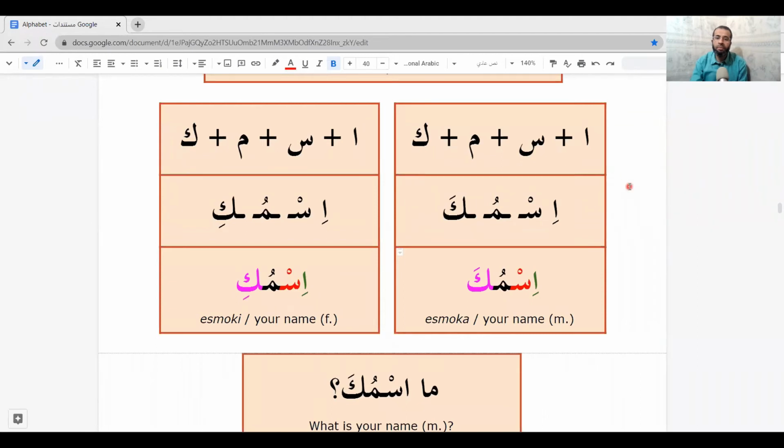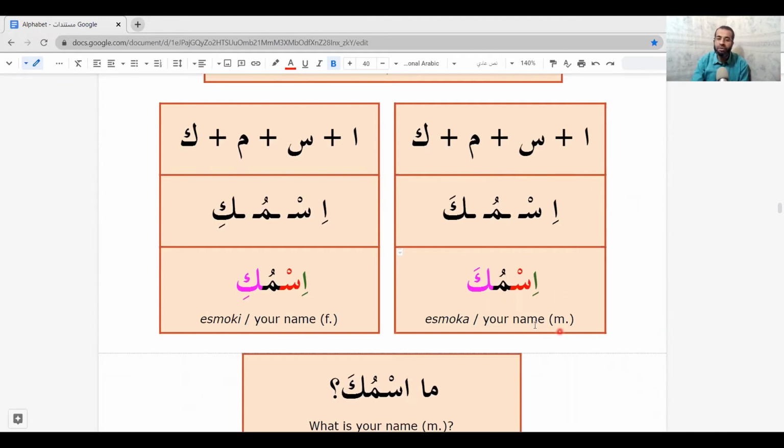The next word, your name. Alif, Sin, Mim, Kaf. The alif has kasra and the sin has sukun, so it will be is. Then the mim has dhamma, mu. Then kaf has fatha, ismuka. Ismuka, your name. This is for male.